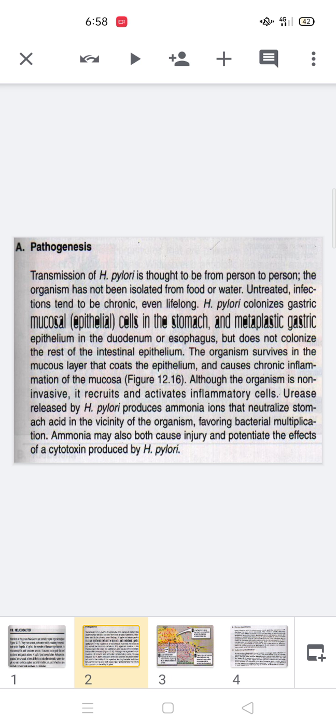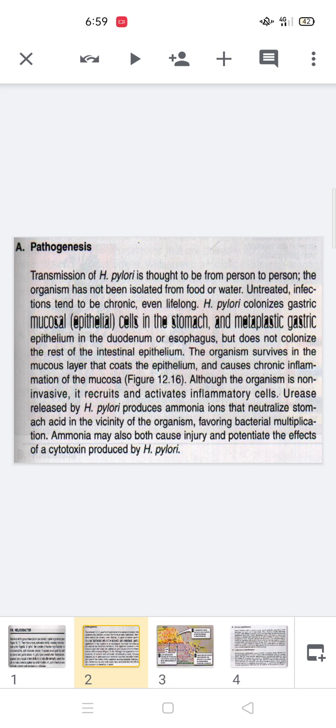Now, when ammonia is produced in large amounts, the reproduction and colonization of this microorganism is favored in the vicinity of this inflammatory area, and this favors bacterial multiplication.